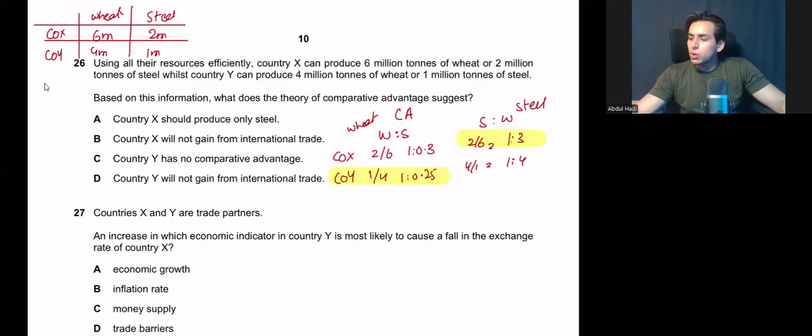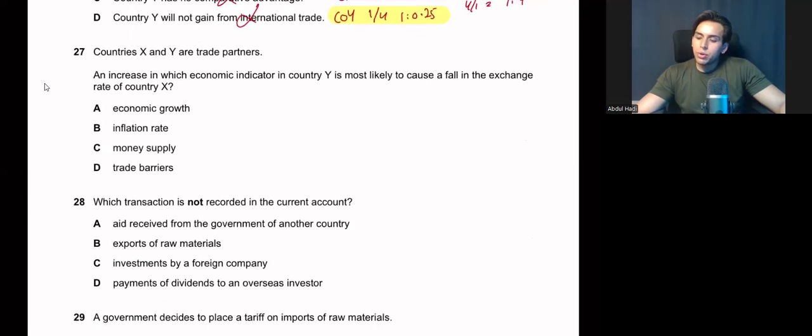Country X should produce steel only, because based on comparative advantage data, yes, country X has a better opportunity for steel. Could be correct. Country X will not gain from international trade. No, they will both gain from international trade, because both of these countries are specialized in a particular good: country X in steel and country Y in wheat. So the trade is possible. It will be beneficial. Country Y has no comparative advantage. Wrong. Country Y will not gain from international trade. Wrong. The answer is A. X and Y are both trading partners.